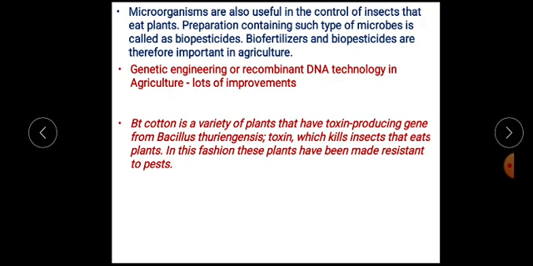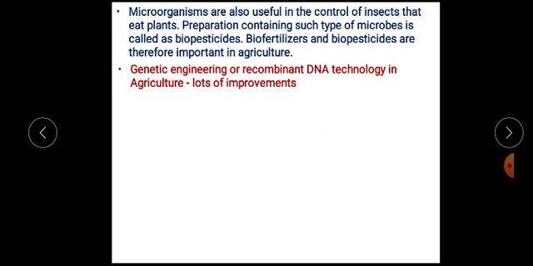Bt cotton is a variety of plants that have a toxin-producing gene from Bacillus thuringiensis. This toxin kills the insects that eat plants. In this fashion, these plants have been made resistant to insect pests.